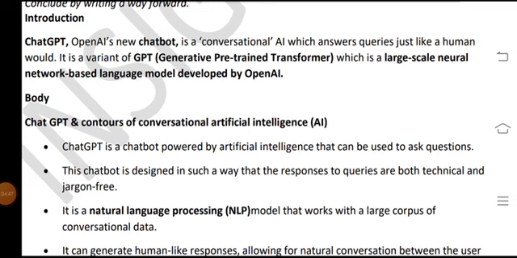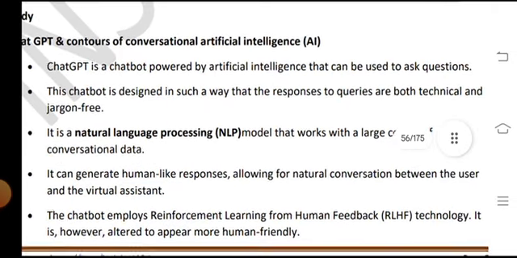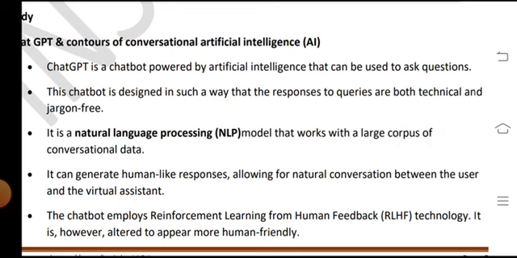ChatGPT and the contours of conversational artificial intelligence. ChatGPT is a chatbot powered by artificial intelligence that can be used to ask questions. This chatbot is designed in such a way that the responses to queries are both technical and jargon-free. It uses natural language processing (NLP) models that work with a large corpus of conversational data.